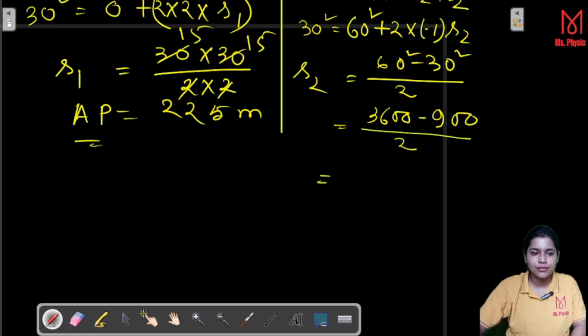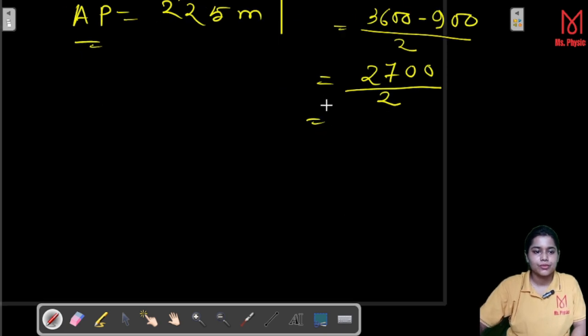Here 36 minus 9, we have 27, and here we have 2 over 2. That means 1350 meter. So this is the value of S2.